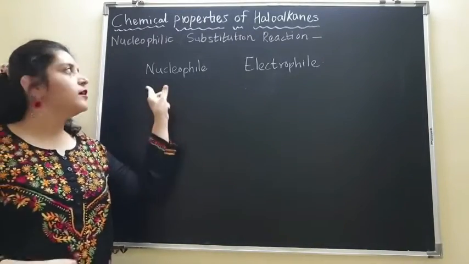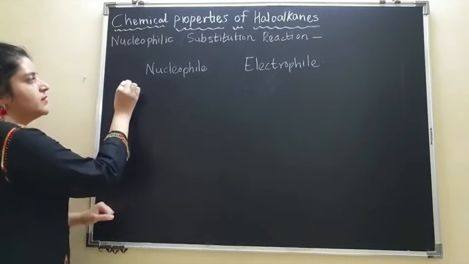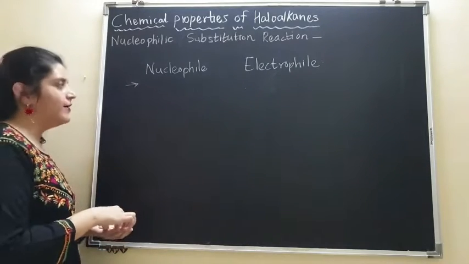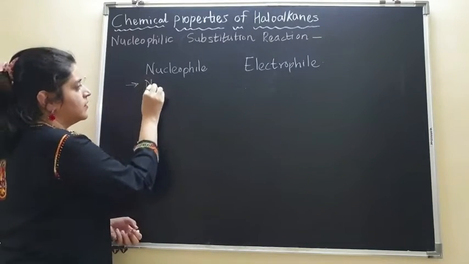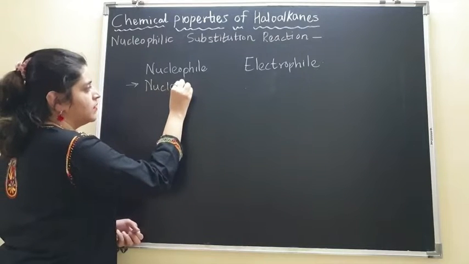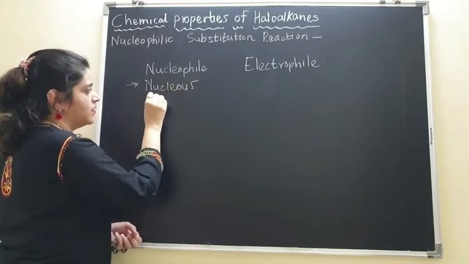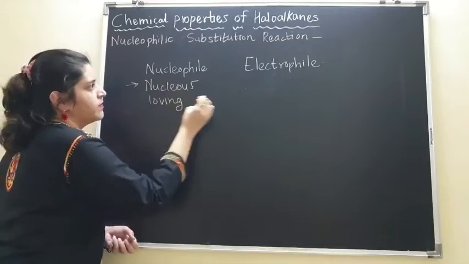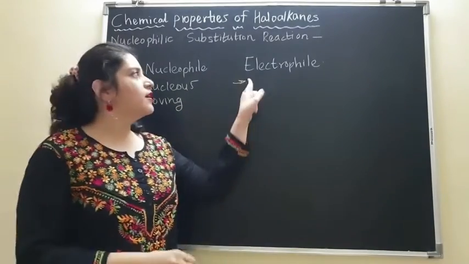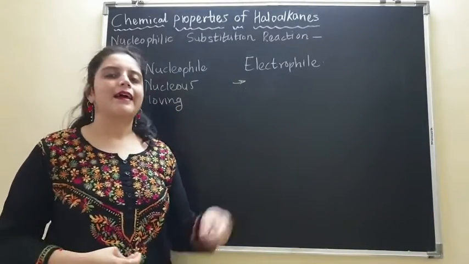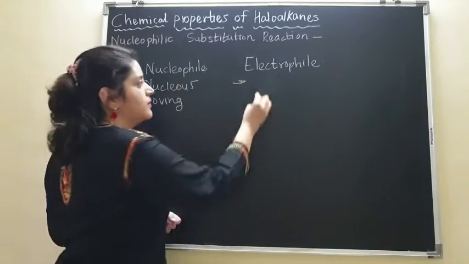So the actual meaning of the word nucleophile is nucleus loving, and the meaning of the term electrophile is electron loving.